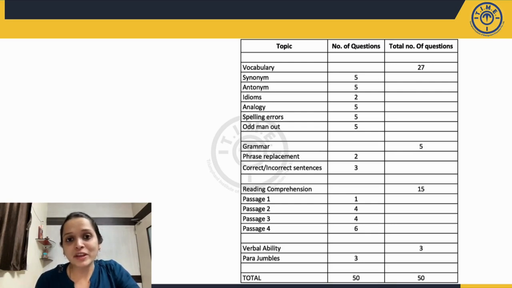Grammar, this time we did not see too many questions of them. There were a total of 5 questions only, out of which 2 were on phrase replacements. These were largely to do with prepositions and phrases kind of sentences where we had to identify which one would replace the underlined part.